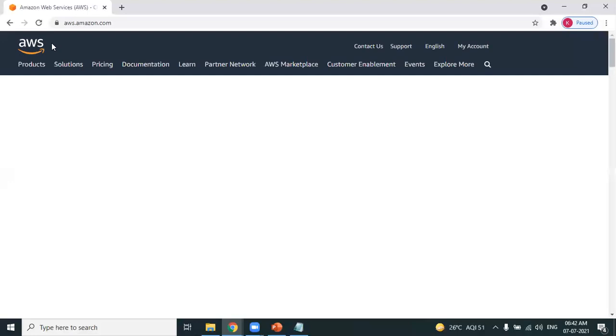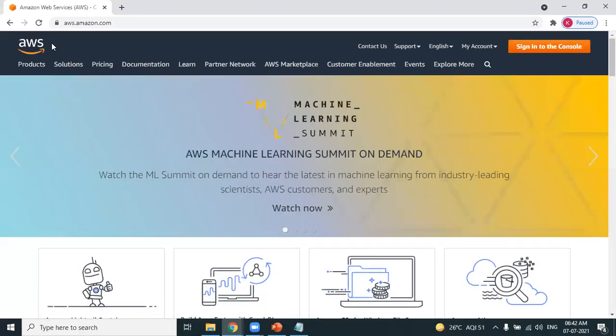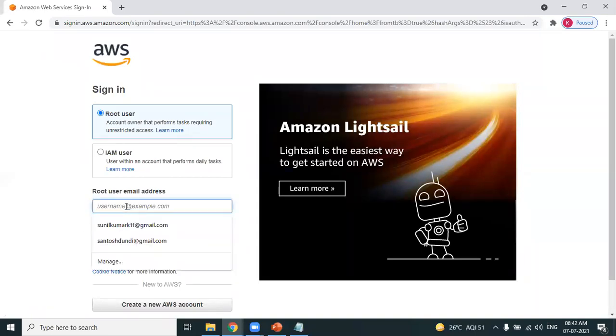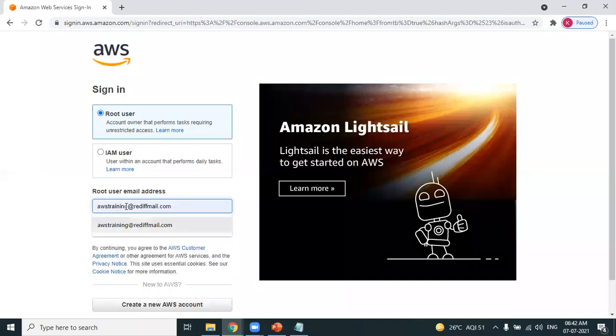aws.amazon.com. This is the AWS account. Sign in. I already have an account, so I log in with my email address. I already have it, aws.training.com, and go ahead and click on next. I can log in. But in our case, we don't want to log in.